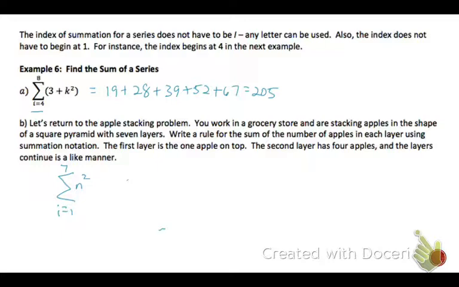So for each layer, the apples that are there are the layer number squared. So if we generate those terms, 1 squared is 1, 2 squared is 4, 9, 16, 25, 36, 49. Adding them up, there will be 140 apples in that stack.